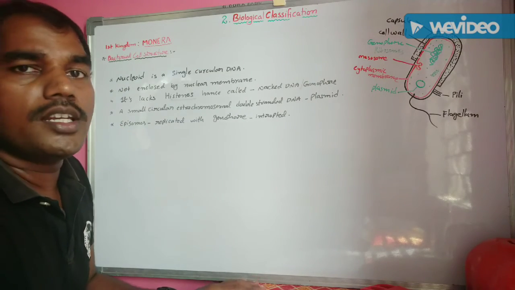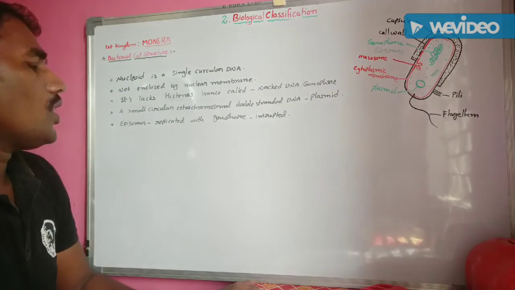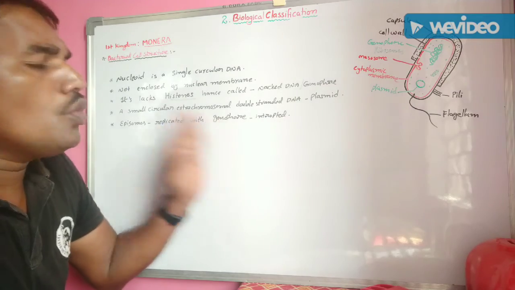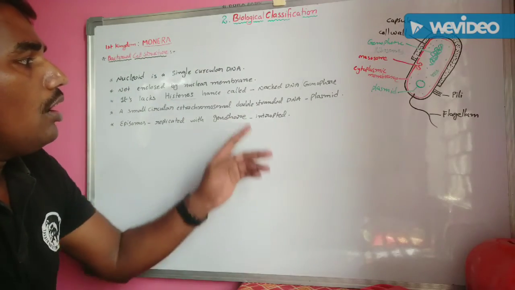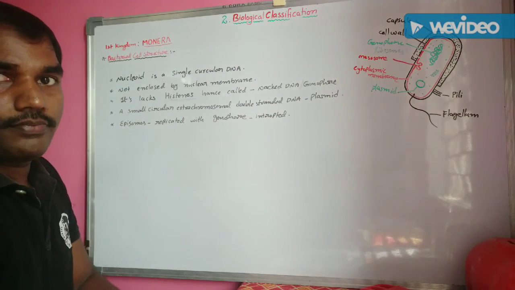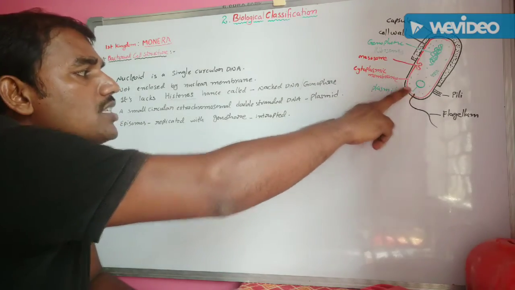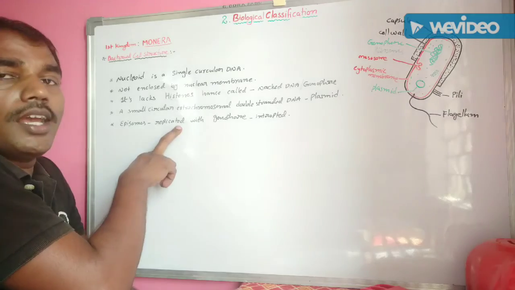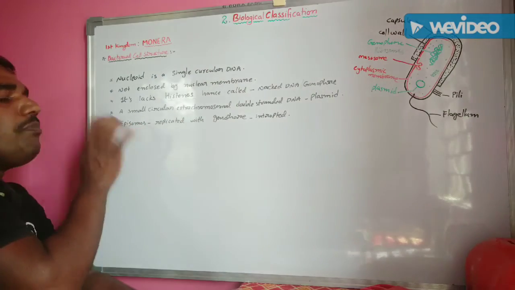Understand? Next one, episomes are also present in some species. These episomes are replicated with the genophore. These plasmids are entrapped with the genophore and are replicated. These are also known as episomes.